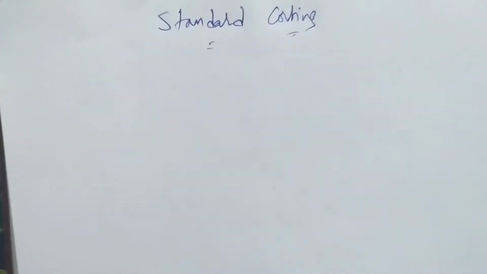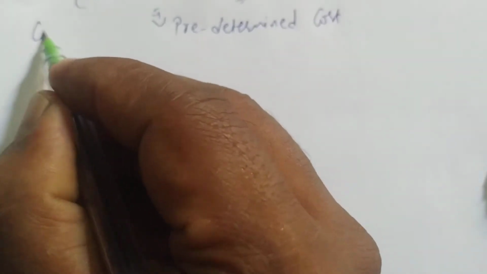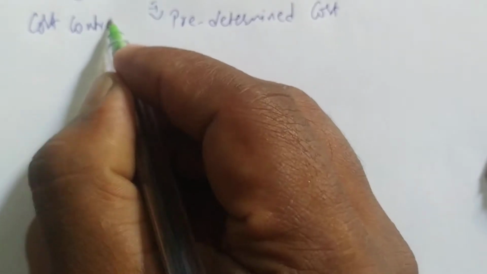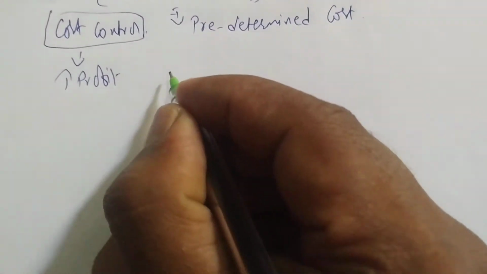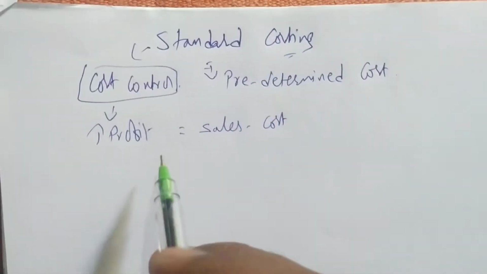Standard costing. So we are saying standard costing is a predetermined cost. Standard costing is actually for cost control. What is the meaning of cost control? The manufacturer wants to increase profit, but how to increase the profit? We know the profit formula: sales minus cost. It is a small formula for profit.